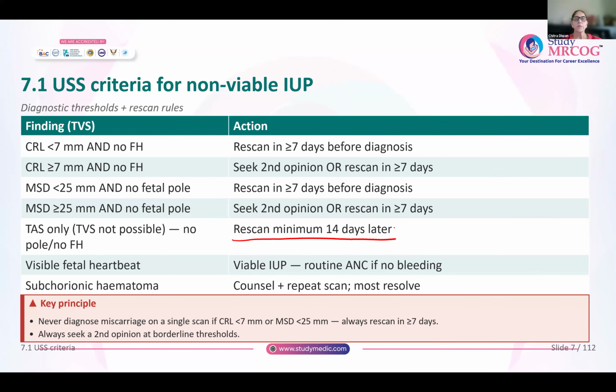Two things that you have to always keep in mind without fail. You will never diagnose miscarriage on a single scan if CRL is less than 7 millimeters or mean sac diameter is less than 25 millimeters. You will always offer a repeat scan after 7 days. And whenever you are at the threshold, always get a second opinion.